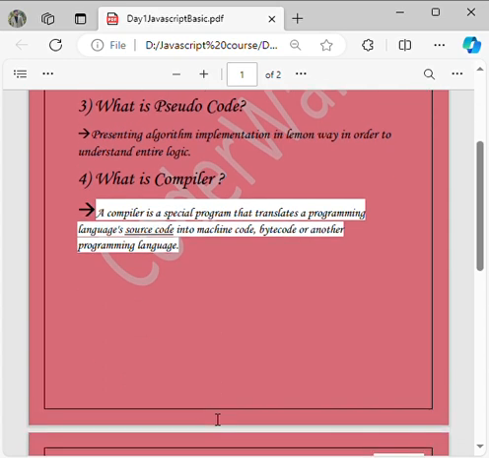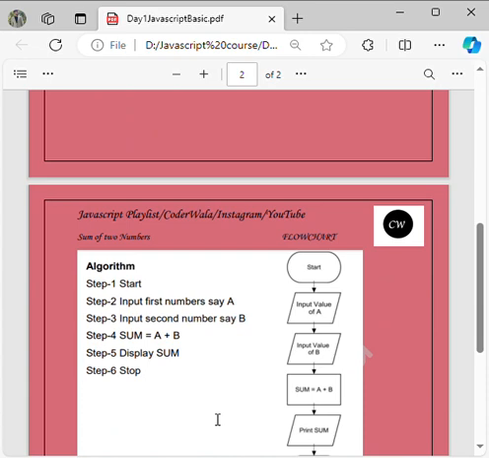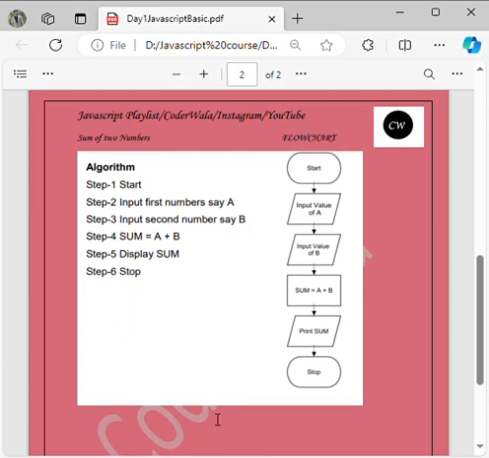Okay. Now, as I promised, we'll take a very simple example to understand algorithm and flowchart before starting our entire series on JavaScript. Now, if you see, we have taken a very simple example of the sum of two numbers. On the left hand side, you can see that I have,